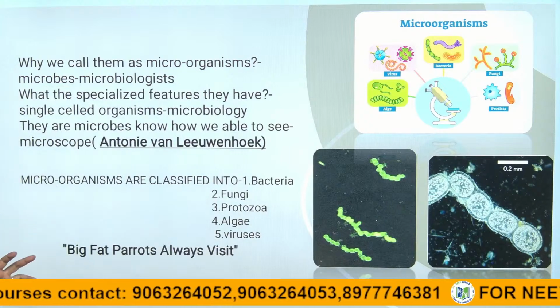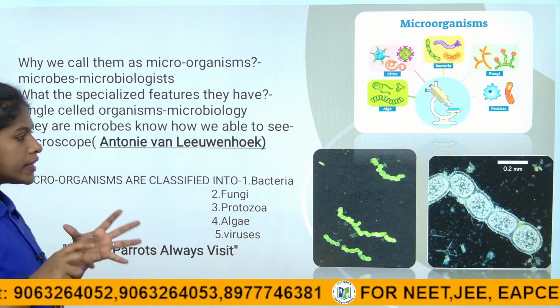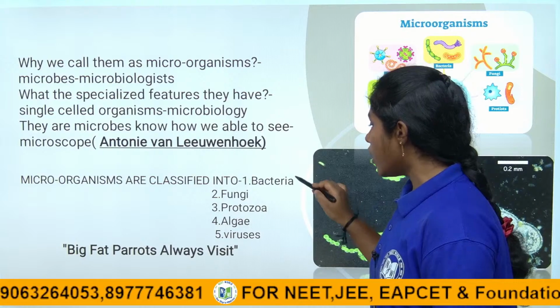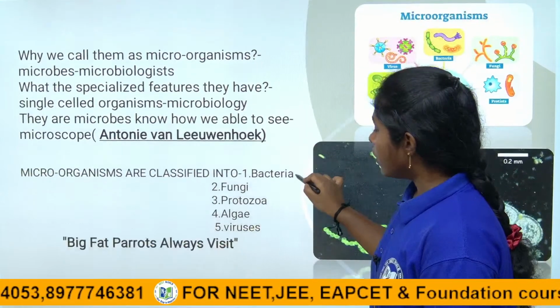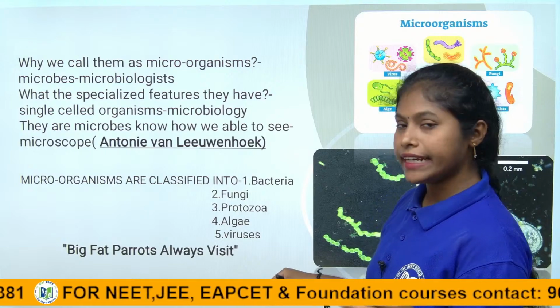We are now in this microorganisms chapter, friendly and foe. We are going to discuss these 5 groups in a clear and detailed way, right children.